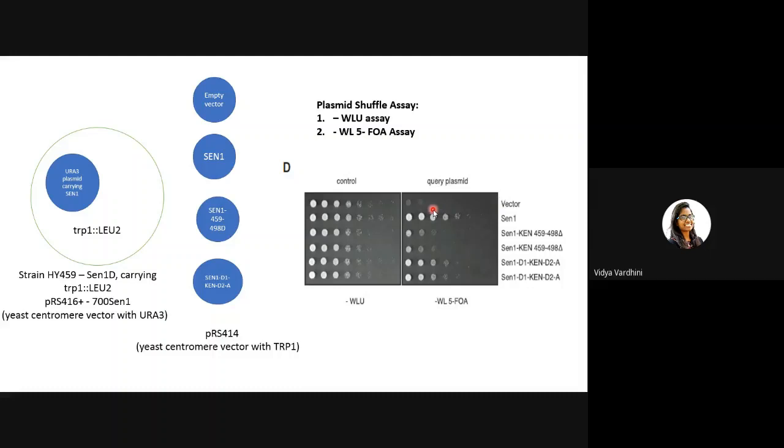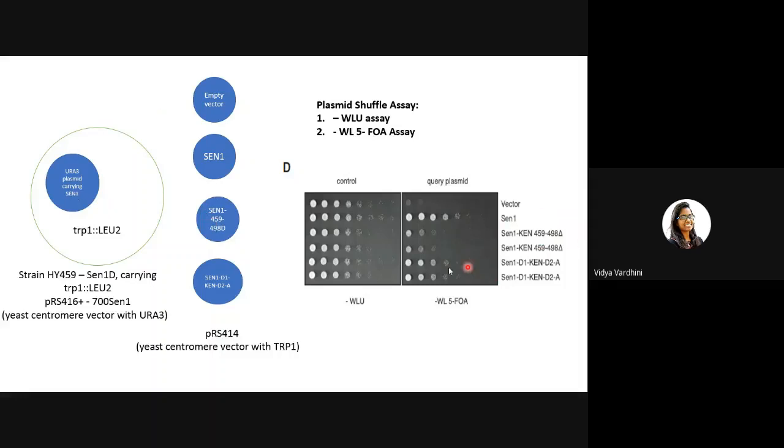Now, in the query plasmid, what we would see is that the plasmid carrying the wild type SEN1 was deleted. Now there is only empty vector. So what would the cells do? They would die. Yes, we are looking at the empty vector containing cells, they would die. And in the cells that were carrying wild type SEN1, they would live because yes, SEN1 is present and then transcription termination is perfect and cell has everything it needs, it will survive. Whereas in SEN1, where the CAN box was deleted from the 40 amino acid motif, they observed that the cells were sick. They were not able to grow when this plasmid was transformed and this was shuffled out.